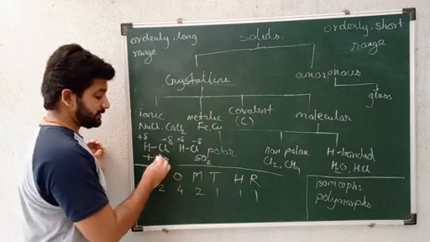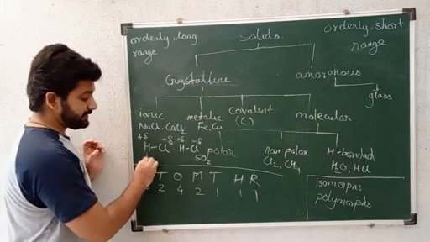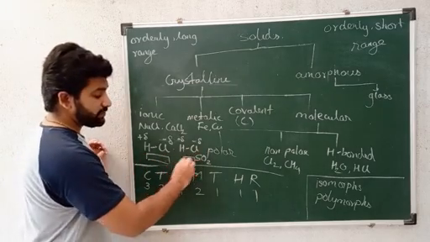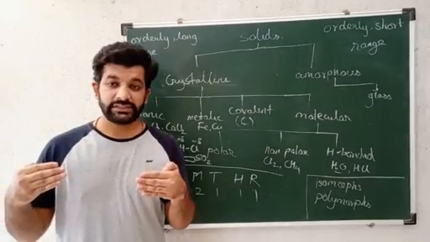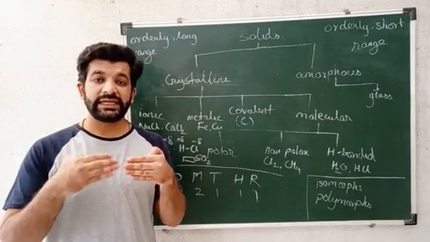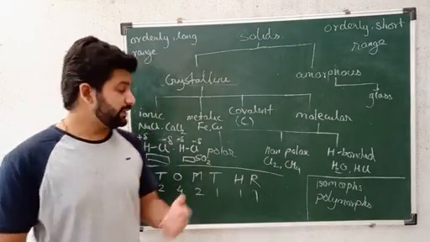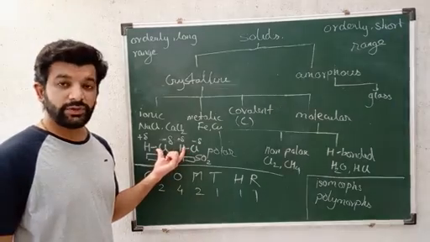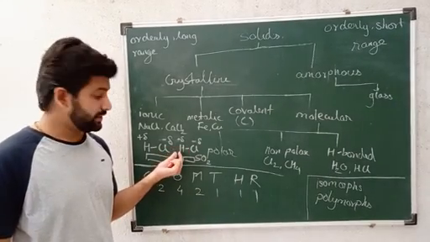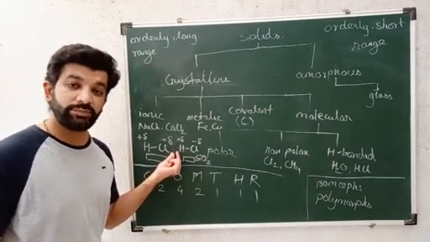These partial charges act as bar magnets. So when we bring bar magnets with opposite poles, they get attracted to each other. Similarly, these dipolar molecules get attracted to each other and they form a temporary bond.